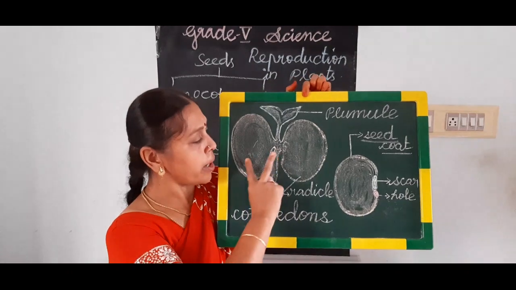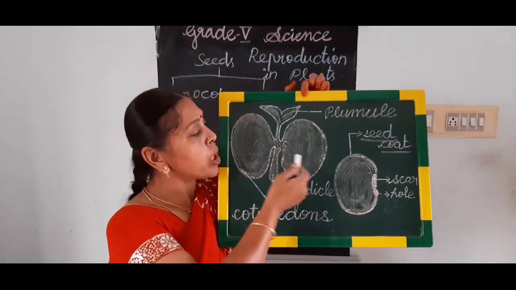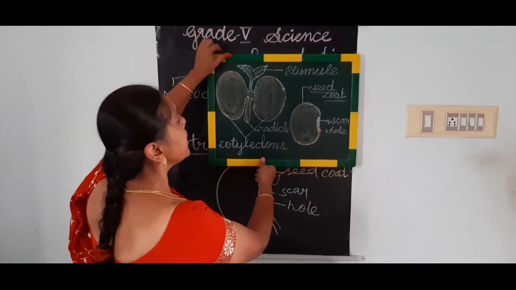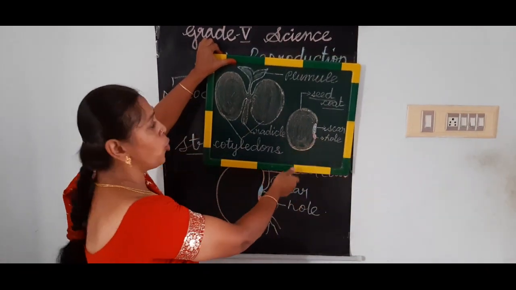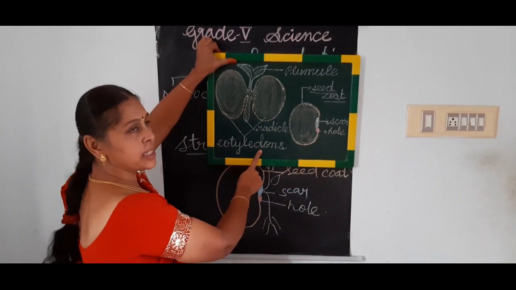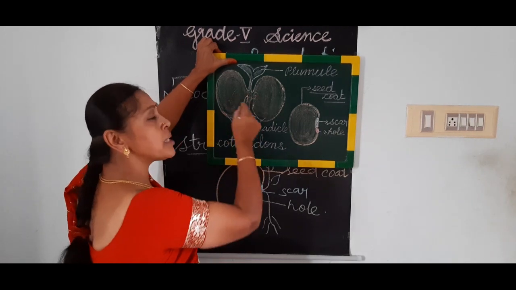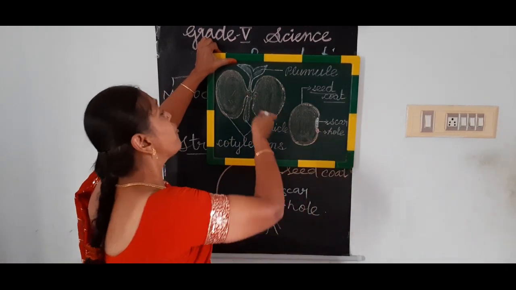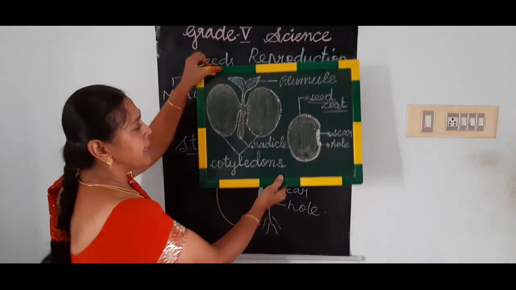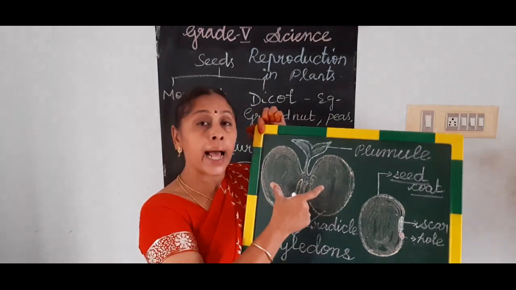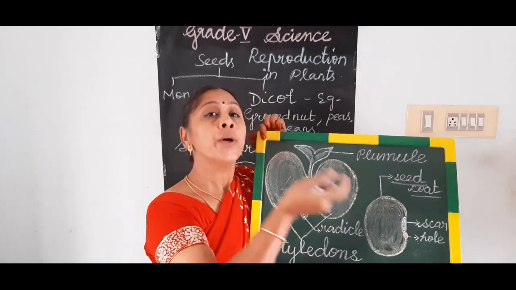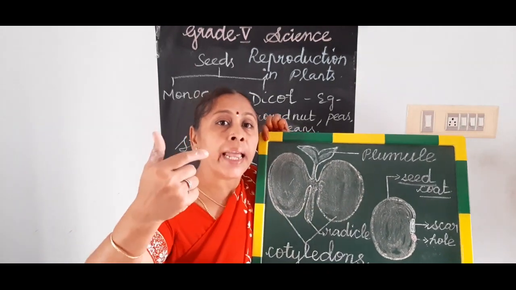These two are called seed leaves, or the cotyledons. Understand? Inside this seed coat, there are two seed leaves, called cotyledons, and these cotyledons are attached at a point from where the new saplings will develop. That is, these seed leaves are nothing but the reserved food. They have that food for the developing embryo.